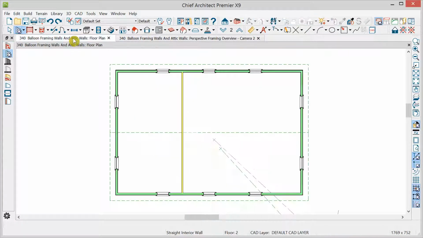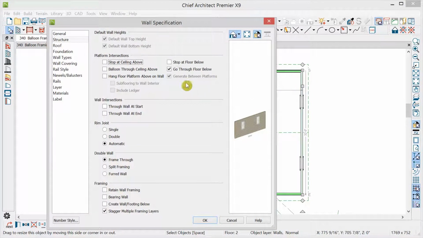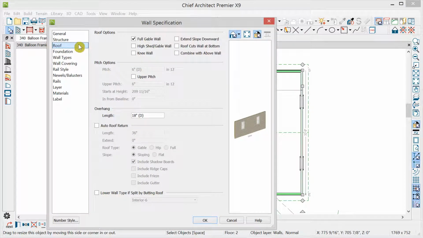Let's go to the floor plan again on floor 2, and I'll just do it on this one wall. I'll double click on it and go to the Roof panel. Note we have a combined with wall above option, and we can check it. This roof panel option is available only under certain conditions, and it becomes available when one side of a wall has no ceiling.